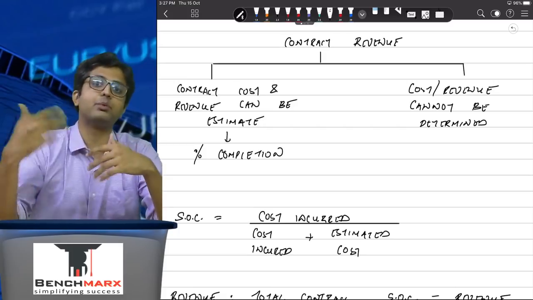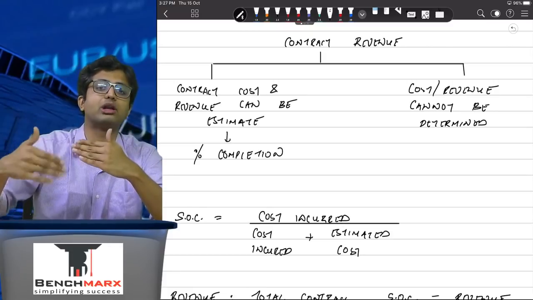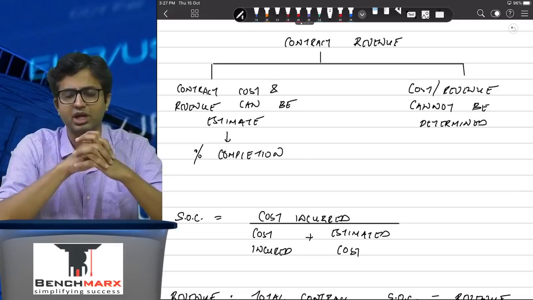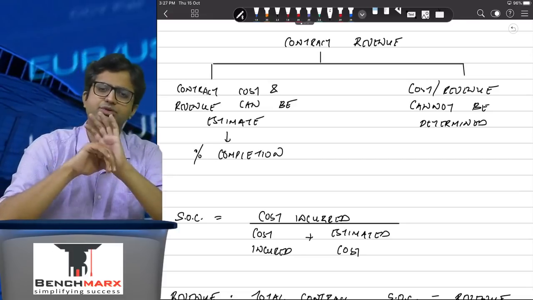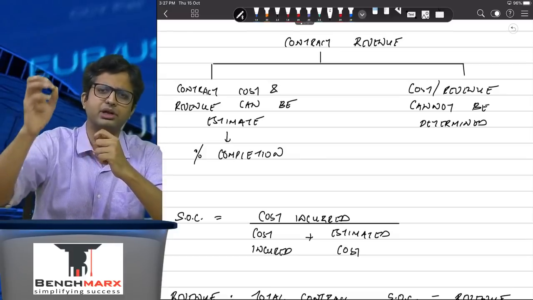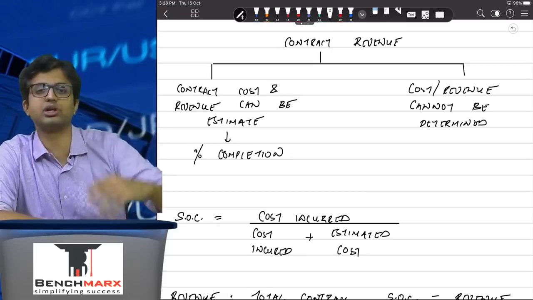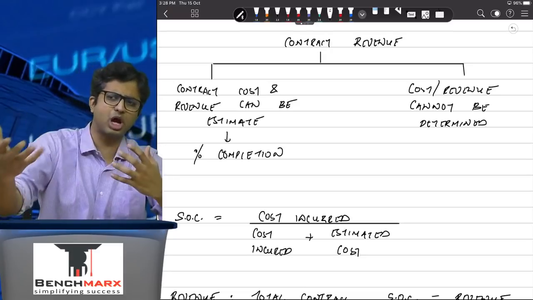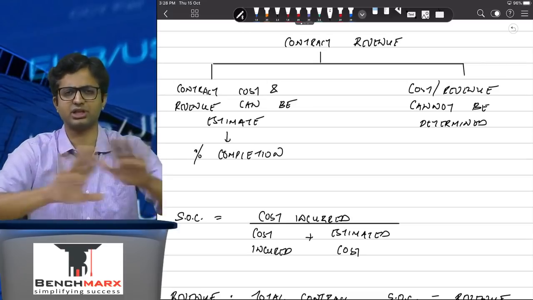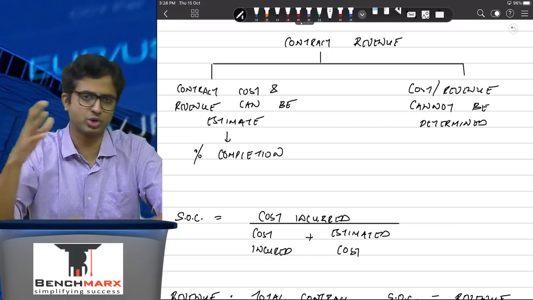Performance incentives, performance bonuses, will that be a part? Well, they will be a part only when the contract is at a sufficiently advanced stage and it is estimated that the revenue on account of the performance incentives would be earned. Otherwise, you don't recognize it. So if it's a 10-year contract and you have been told that if you complete it in 9 years, you will get a bonus. Abhi aap starting se kuch bhi recognize nahi kar sakte ho. Till the time you are at a sufficiently advanced stage, you are around 8th or 9th year, and you now see that the project is on the verge of completion, only then can you recognize performance incentives. Otherwise, the concept of prudence and conservatism tells you that you cannot recognize any performance bonus or incentives.